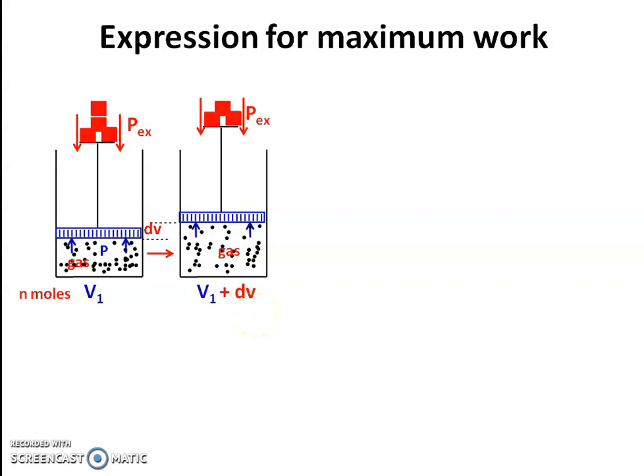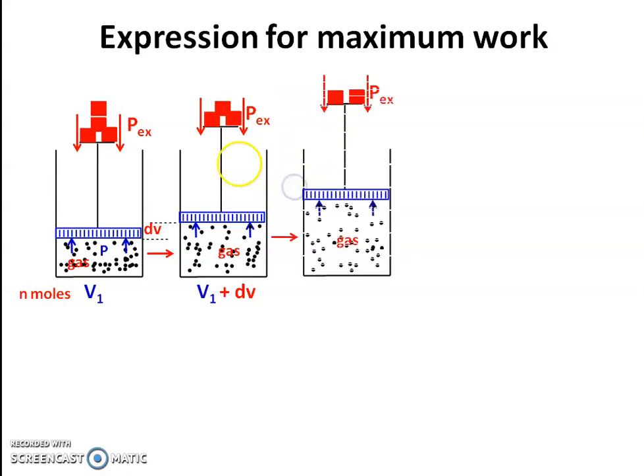Again, suppose the second time P external, the external pressure, is reduced by reducing the mass. Again there is a small increase in volume, an expansion of the gas, and this change in volume is again dV. Then the resulting volume will be V1 plus 2 dV.